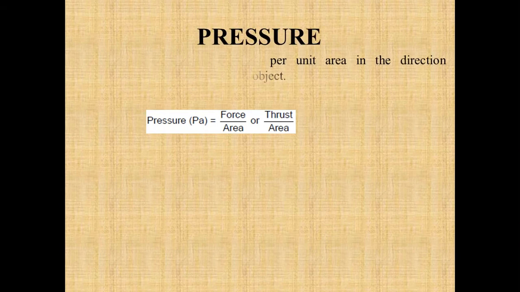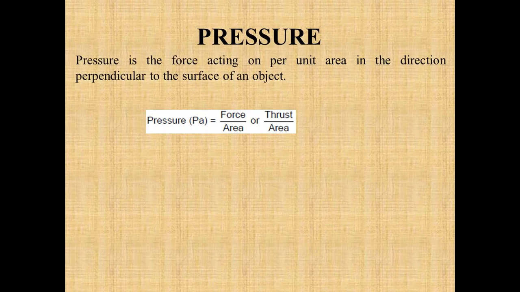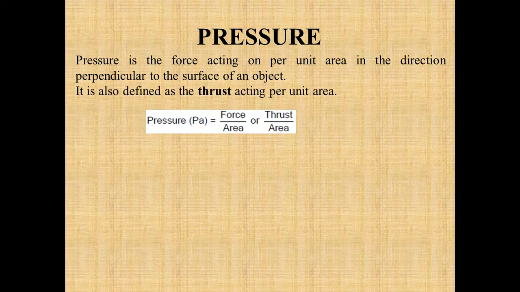Next is pressure. Whenever you are standing on the ground and the force is acting perpendicular to the ground, your body is exerting some pressure on the ground. We define pressure as force acting per unit area, or we can say pressure is thrust acting per unit area.